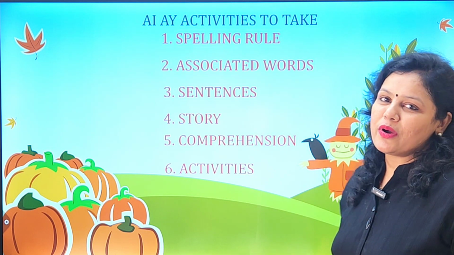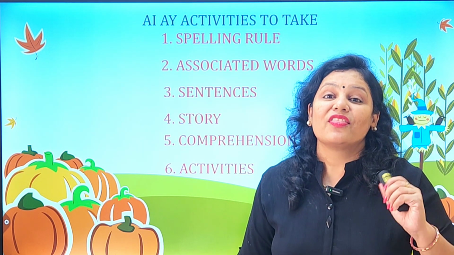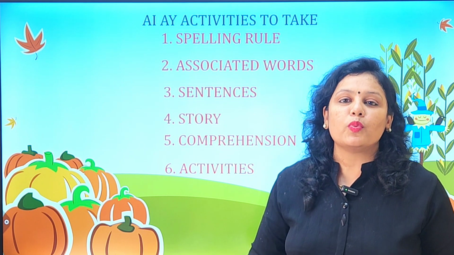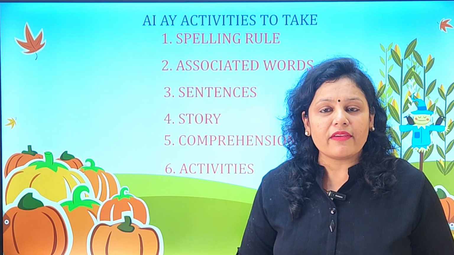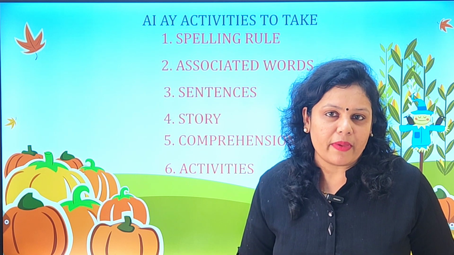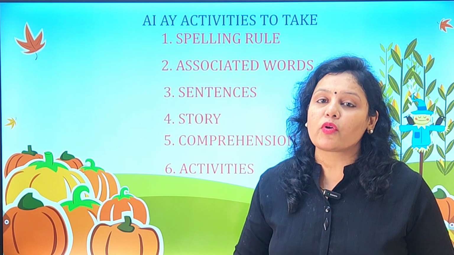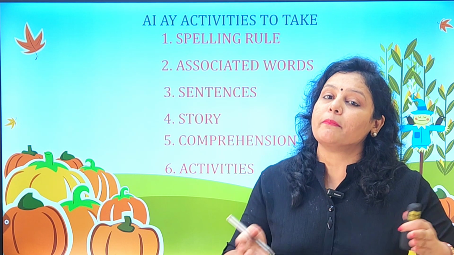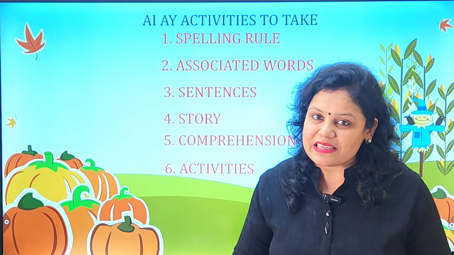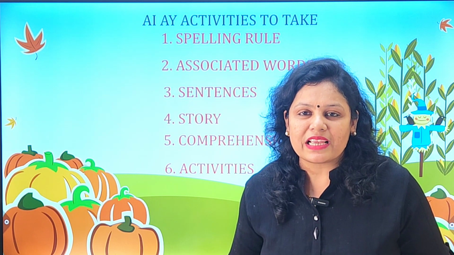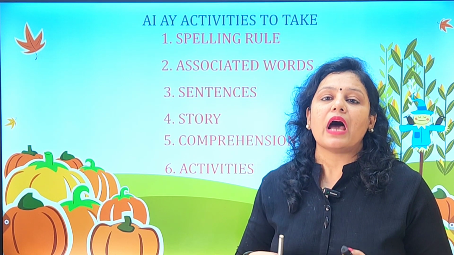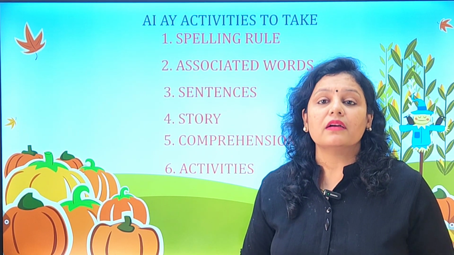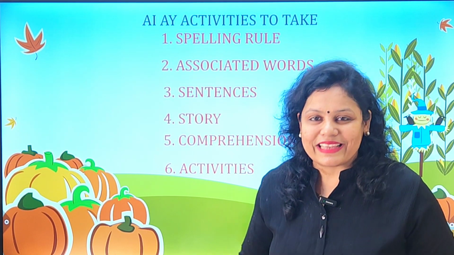Similarly, what all next you are going to do? The activities, the games, the way with which the child is going to learn the rule very well. So try to give the rule in a playway method. Don't try to give the rule in a bookish format. First, try to give the rule in the playway method. Let it be kinesthetic, let it be in the fine motor skills, and then you proceed towards the workbook. So that is how the children are going to learn the rule better, the words better, and the sentences better.